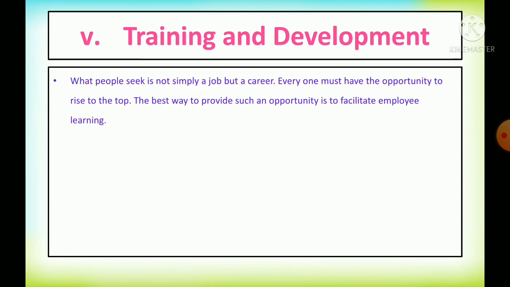Next step is training and development. The person who is selected, placed in his position and given orientation, moves to the next process, training and development. What people seek is most important: not only their job but also their career. Everyone must have the opportunity to rise to the top. For that reason, they must have enough opportunity and facilities for learning in the organization.